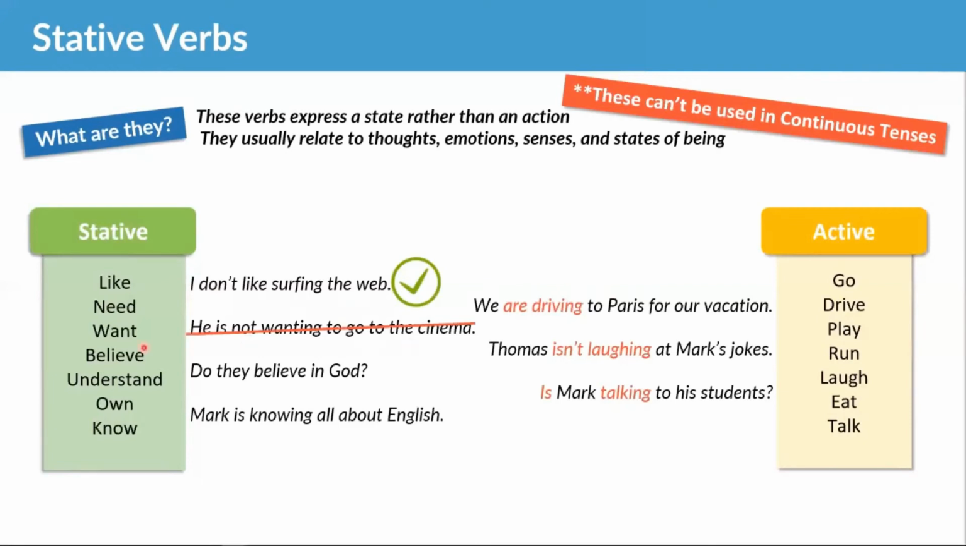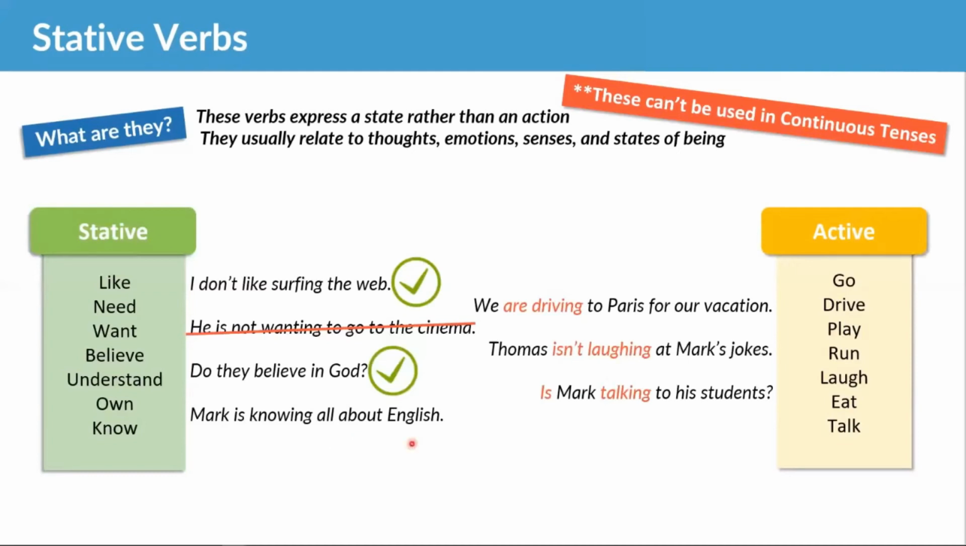Want is a stative verb, so we cannot have it in a continuous tense. For this, we would say he does not want to go to the cinema. What about number 3? Do they believe in God? What do we think about that, guys? Okay, yes, exactly. Shaima, Samaya. That one is perfect. Do they believe? That is present simple. And finally, number 4, Mark is knowing all about English.